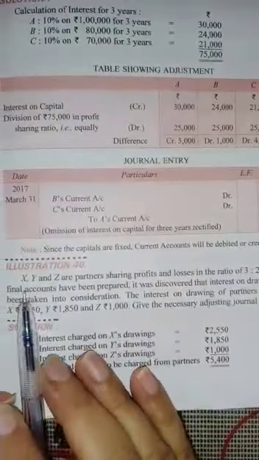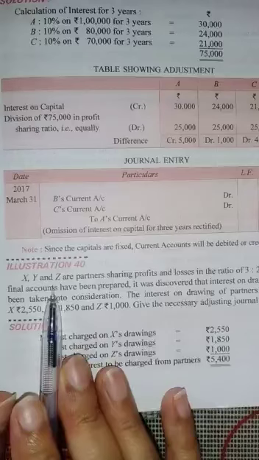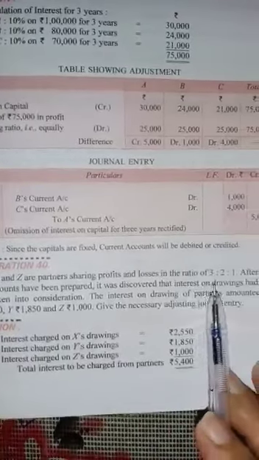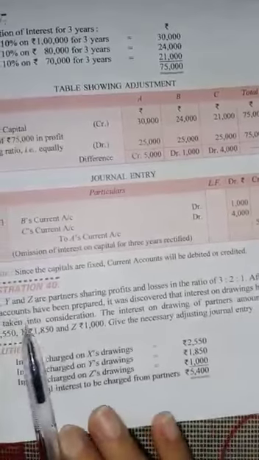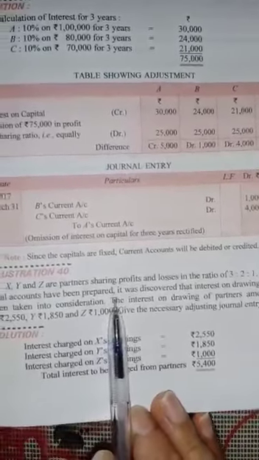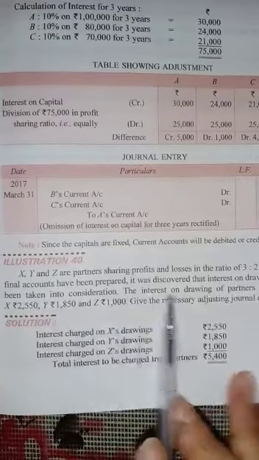Now बच्चे, have a look at illustration number 40. X, Y and Z, three partners were there and their profit sharing ratio was 3:1. After the final accounts have been prepared, this line shows that this question is related to past adjustment.